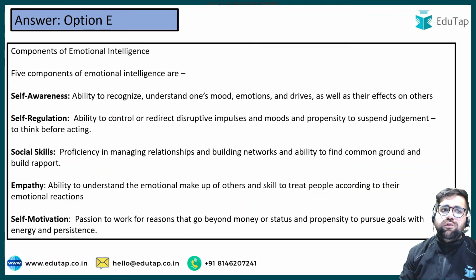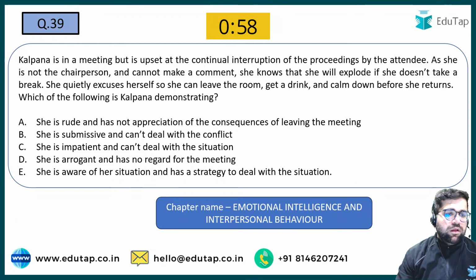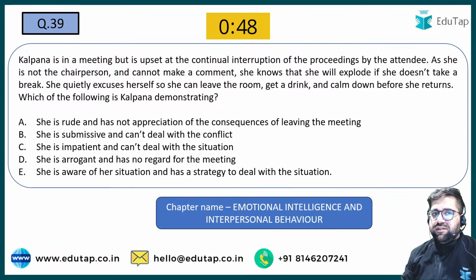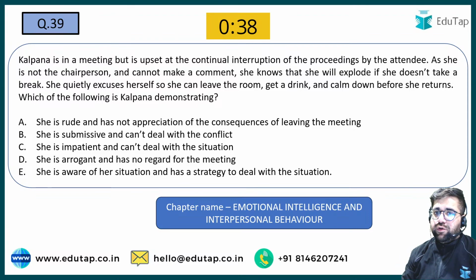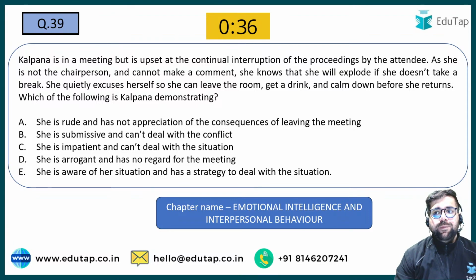Let's move forward to question number 39. Kalpana is in a meeting but is upset about continuous interruptions of the proceedings by the attendees. As she is not the chairperson and cannot make a comment, she knows that she will explode if she doesn't take a break. She quietly excuses herself so she can leave the room, get a drink and calm down before she returns. Which of the following is Kalpana demonstrating?